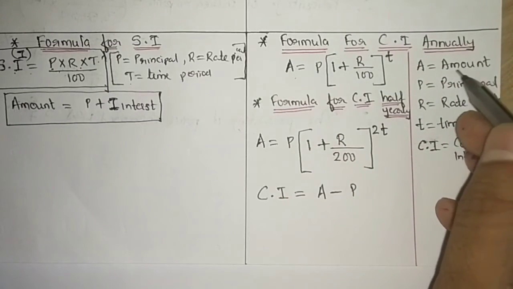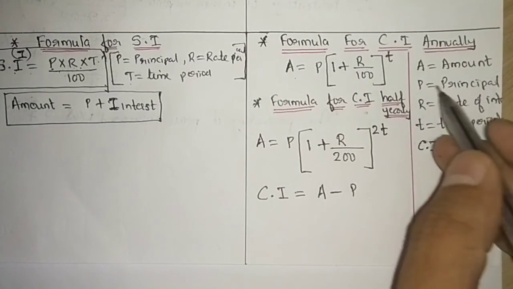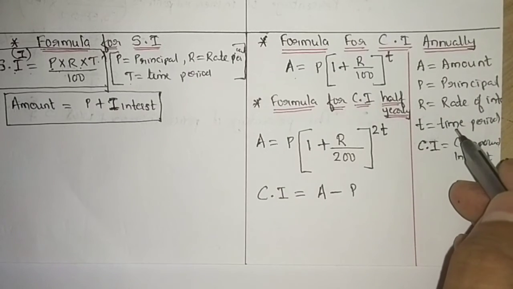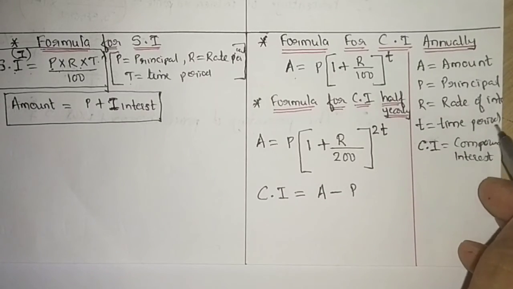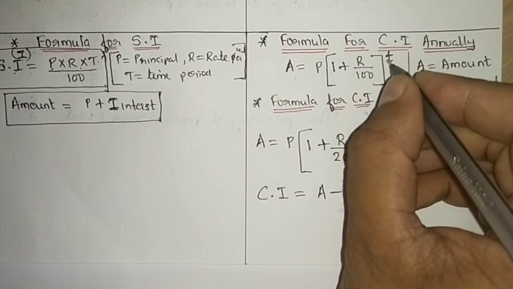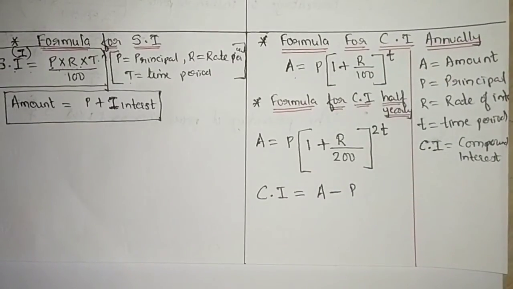A is the amount. What is P? P is principal. What is R? R is rate of interest, and T is time period. Now if T is 2, you will write 2 years.